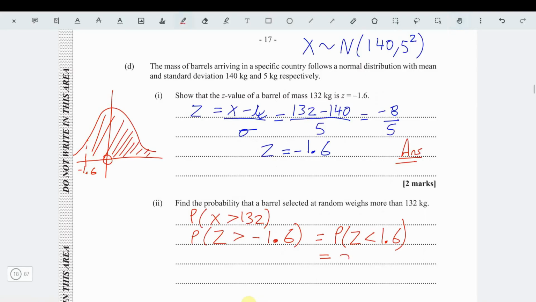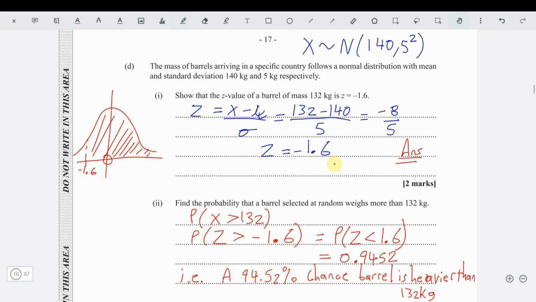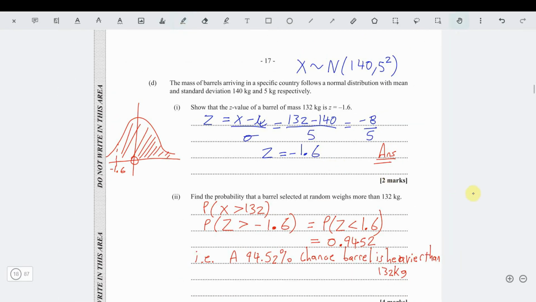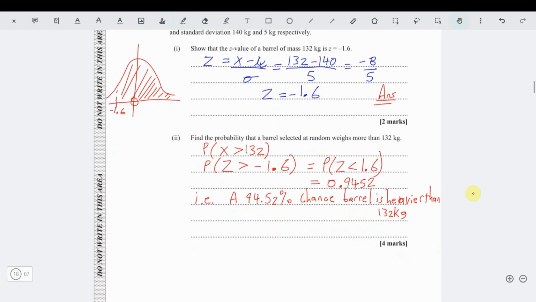So we can write that this is equal to 0.9452. In other words, there's a 94.5% chance, so there is a 94.52% chance the barrel is heavier than 132 kilograms. Alright, so pretty much the barrel is definitely going to be heavier than that amount. That takes care of that.